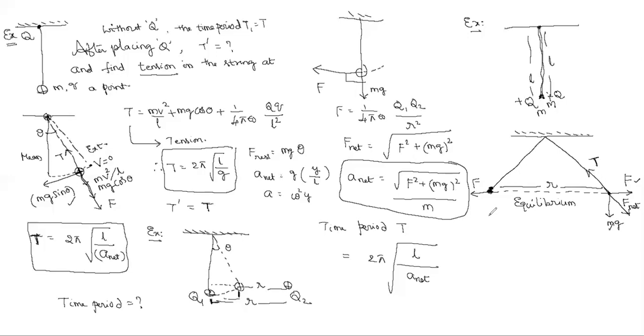Whereas the length of the string is given, and here the half angle is given as theta. If theta is given, then actually there is no need to go to this diagram. Sin theta is equal to, straight away I can say, opposite by hypotenuse. Opposite side is r by 2, half of the distance, by L, the length of the string.